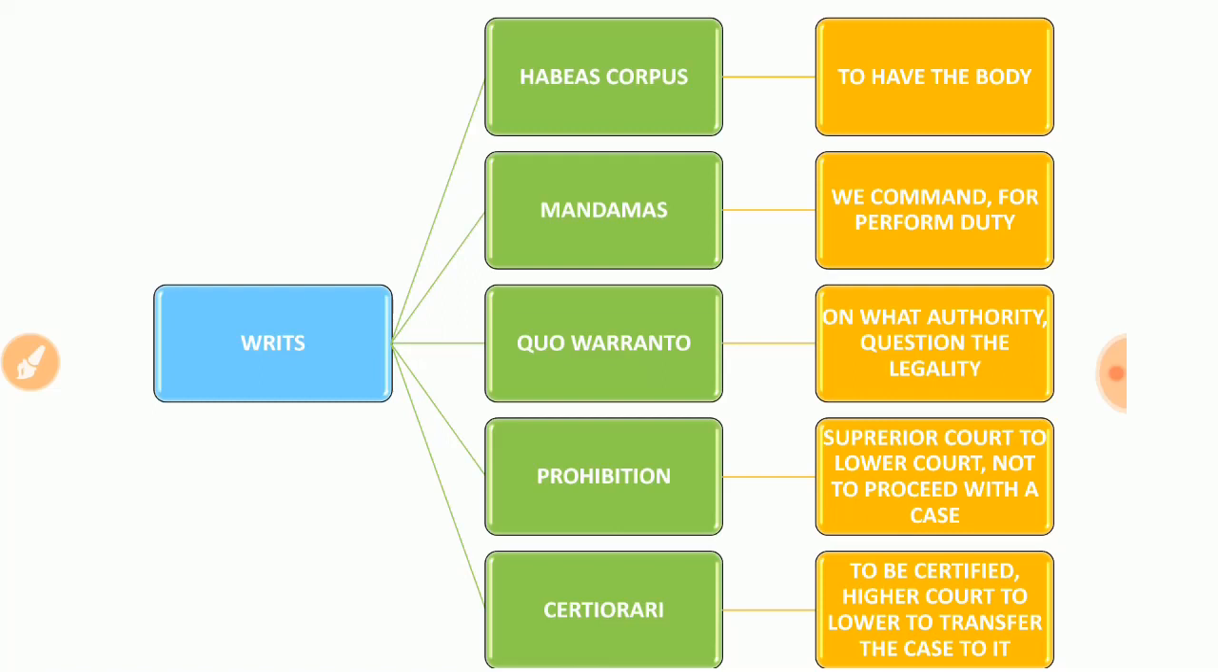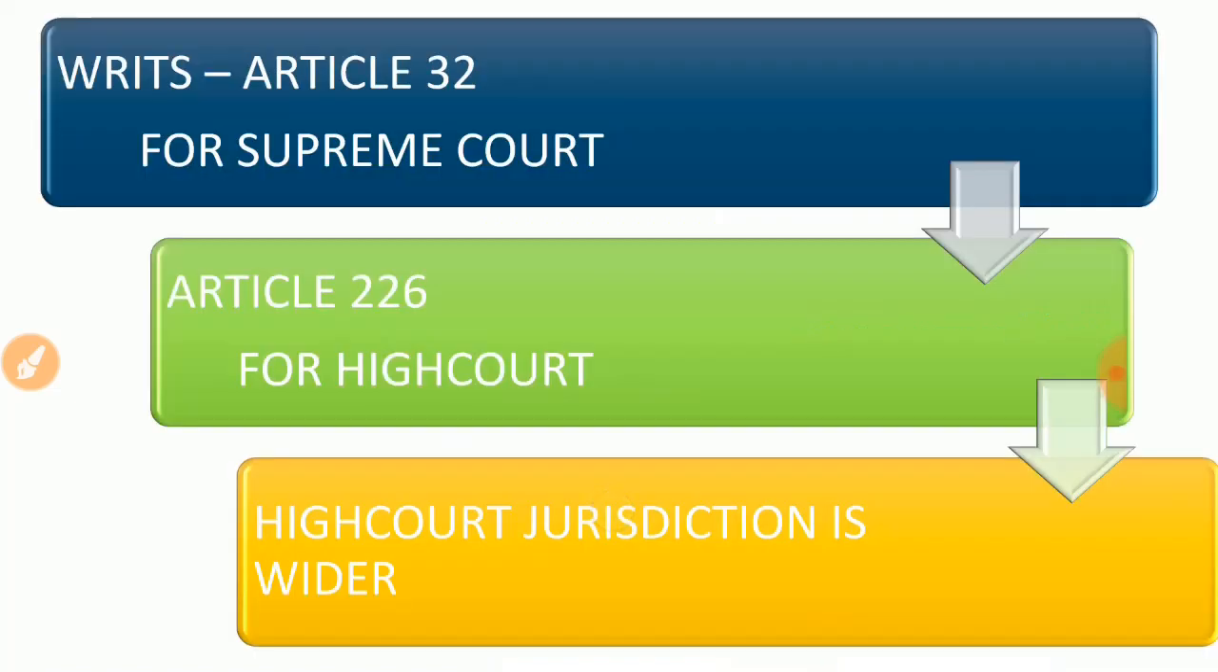So writs are those powers associated with the court to safeguard the fundamental rights through habeas corpus, mandamus, quo warranto, prohibition and certiorari. Article 32 talks about the Supreme Court writs, and there is one more article, Article 226, talking about the High Court writ. So the article is different for the Supreme Court and High Court when we deal with writs, don't forget that. 226 is connected with the High Court writs, and 32 is the Supreme Court writ.